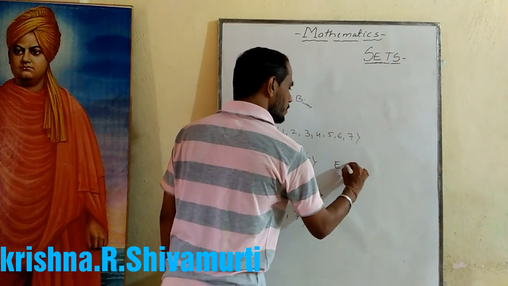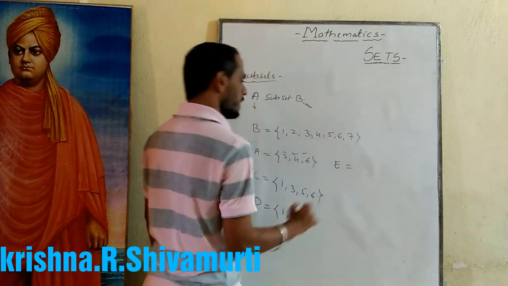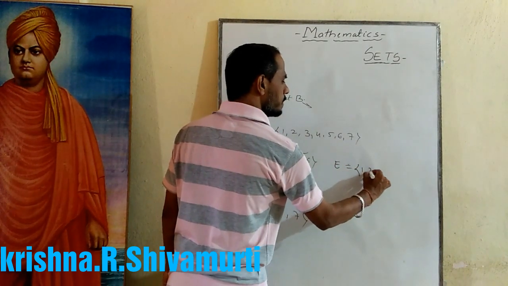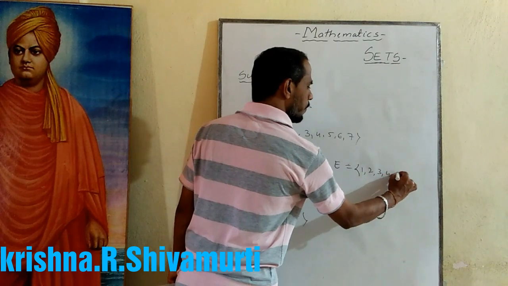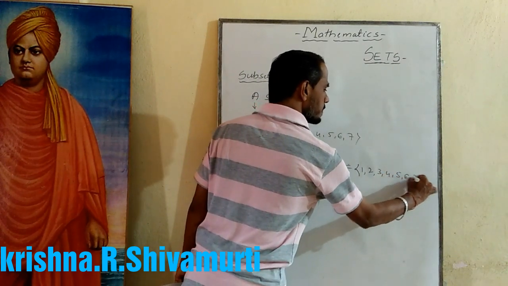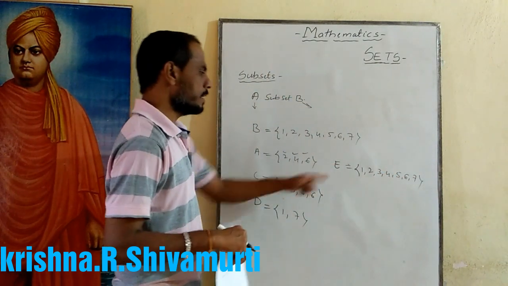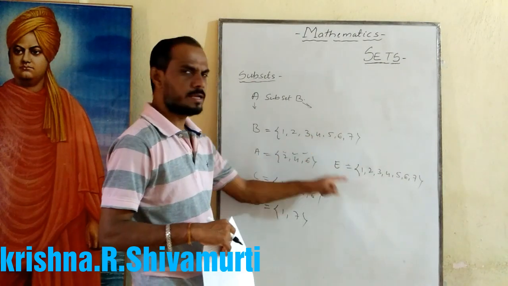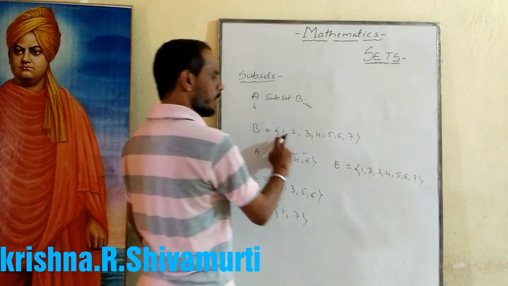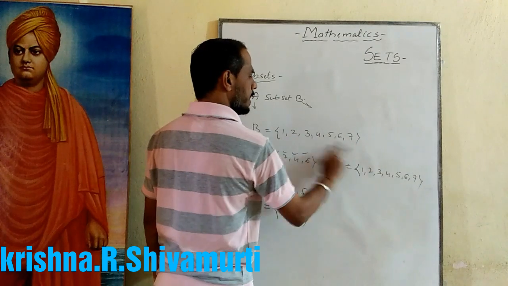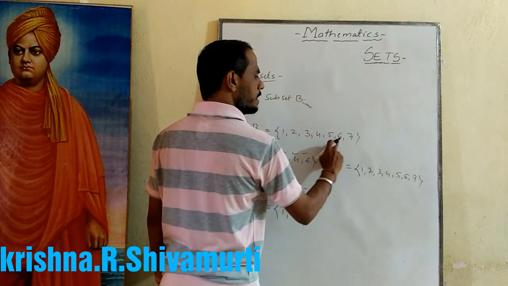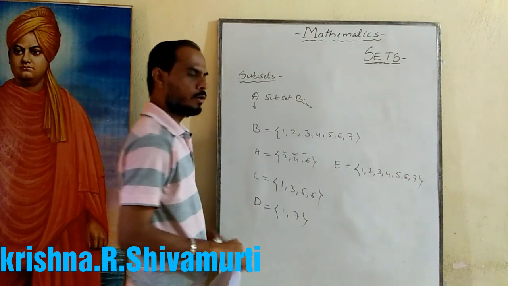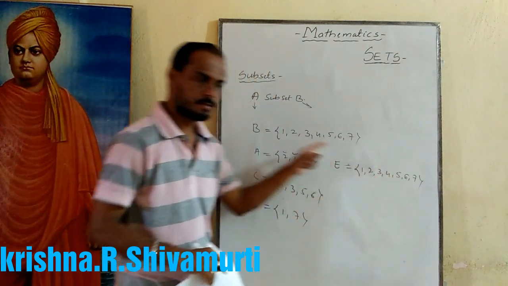Set E is equal to {1, 2, 3, 4, 5, 6, 7}. Is set E a subset of B? Yes or no? Check: 1, 2, 3, 4, 5, 6, 7. All the elements are there? Yes.